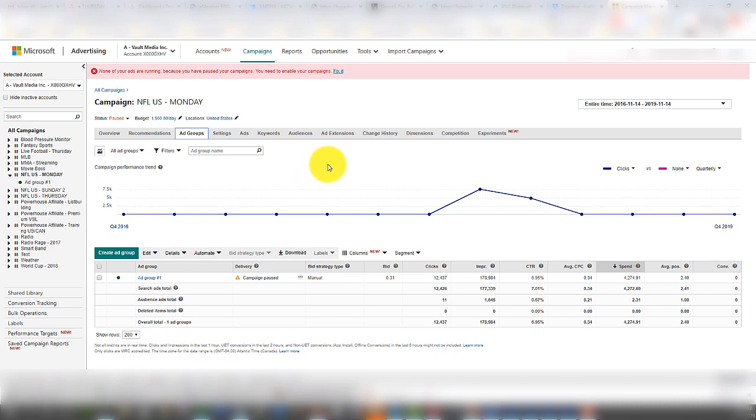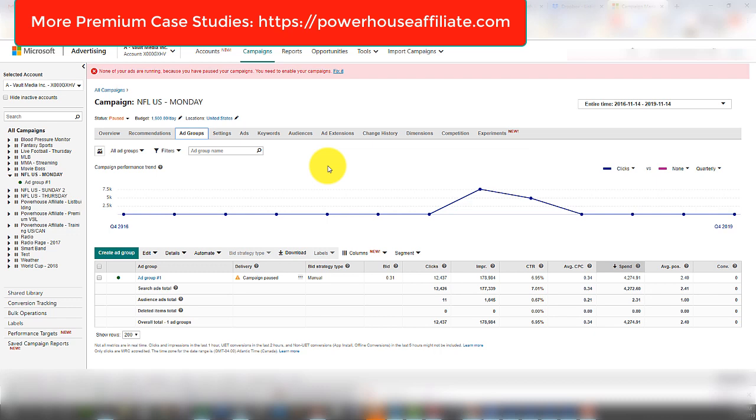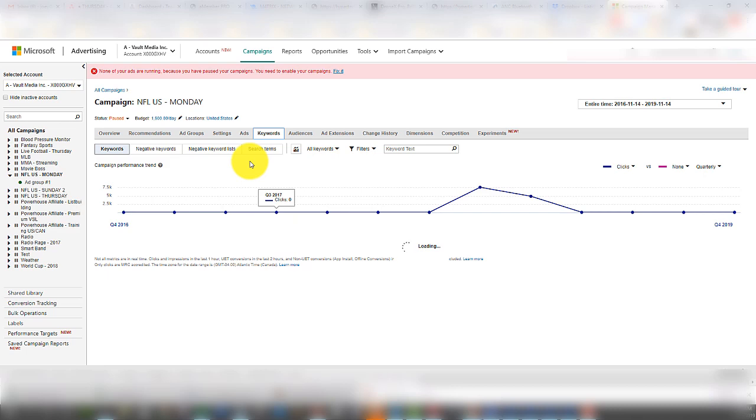Now, if you were to run this on a native ad network, which we've done case studies in the past on powerhouseaffiliate.com, you can get our premium case studies on the native ads. Native ads is a big risk for people that are just starting out. I mean, you can scale massively with e-com offers and listicles. However, it's going to take you a lot more money in testing. So Bing really helps you by limiting your targeting. You only have to target keywords, so it's not difficult.